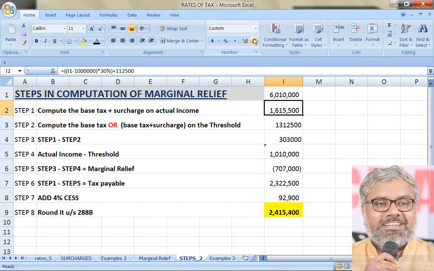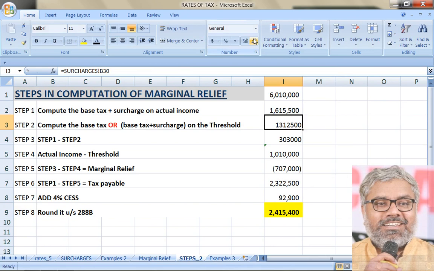Plus 1,12,500. So this would have been the tax liability including surcharge if the income of the SSE is 60 lakhs 10,000: whatever income minus 10 lakhs into 30% plus 1,12,500.